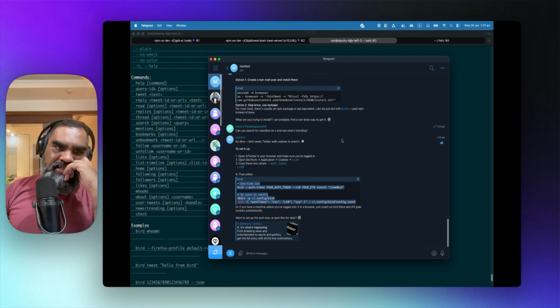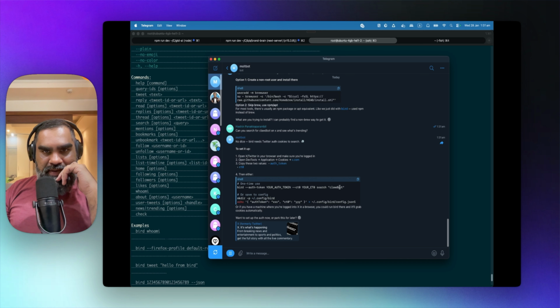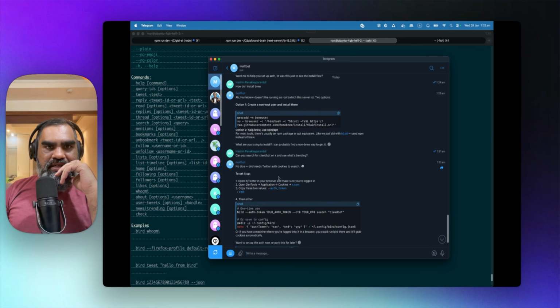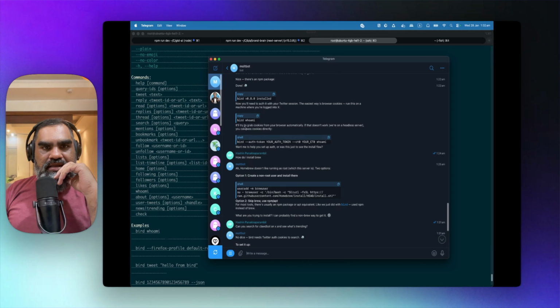Setting up skills and stuff like that. I'll probably do the lead generation first. I just have to go to the developer platform and create that auth token. But it did tell me that it will try to set up the auth token. I'll try to grab your cookies from the browser automatically. If that doesn't work, we are on a headless server. It doesn't have a browser there.